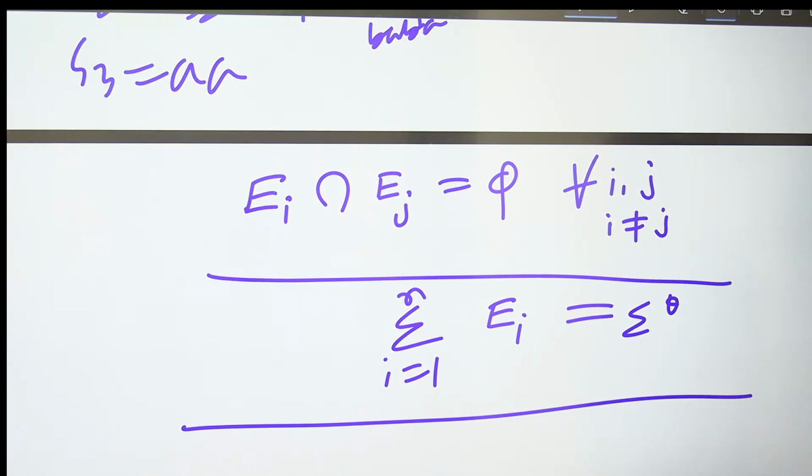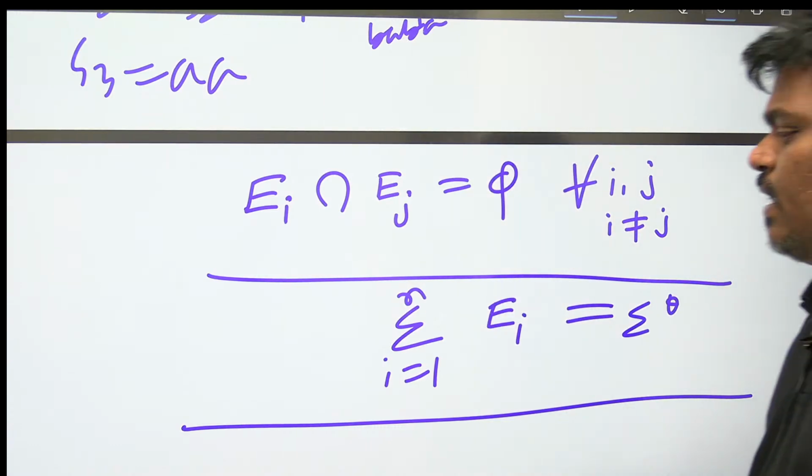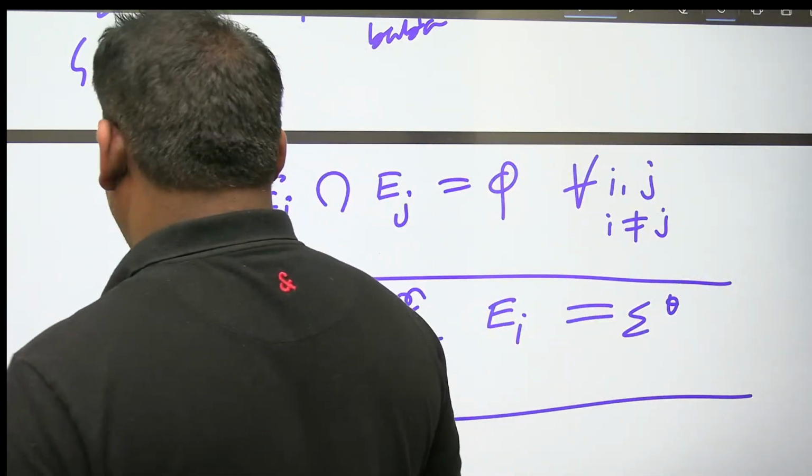Any two equivalence classes, if you take and intersect them, it should be phi, where i not equal to j.